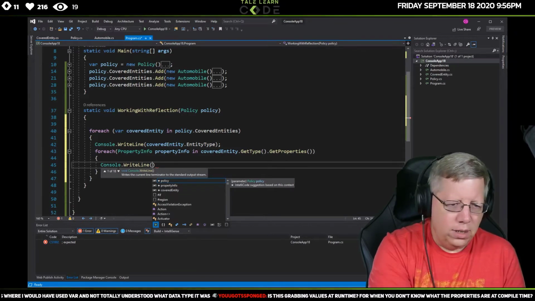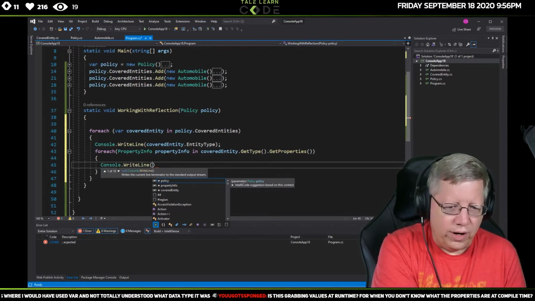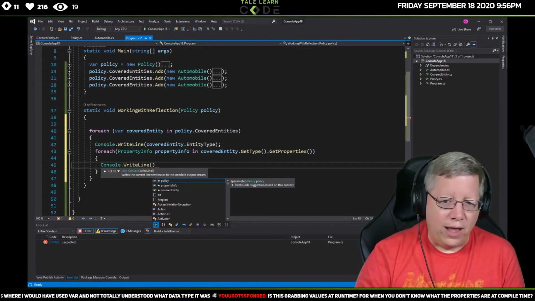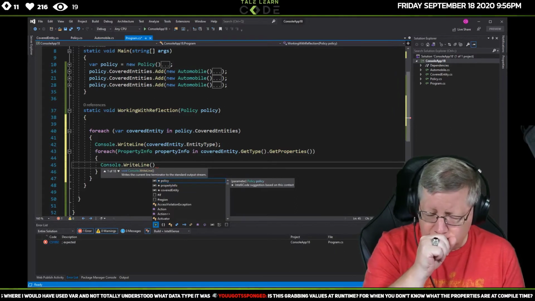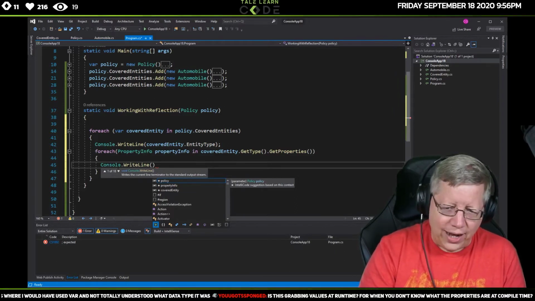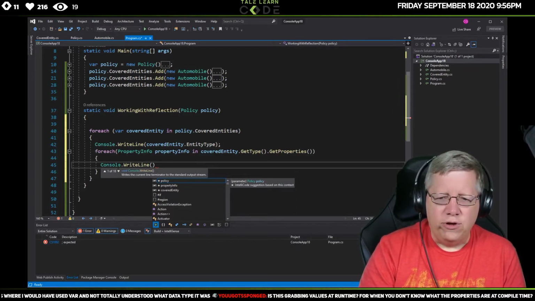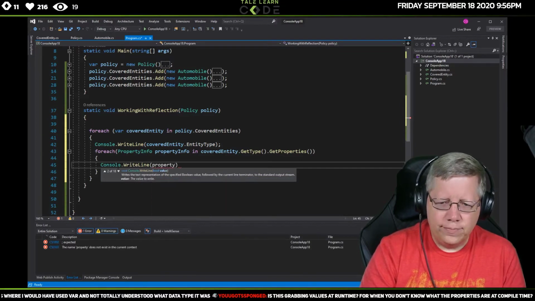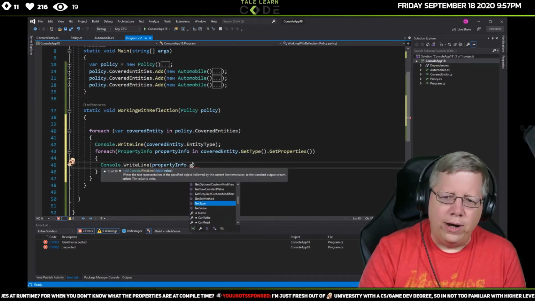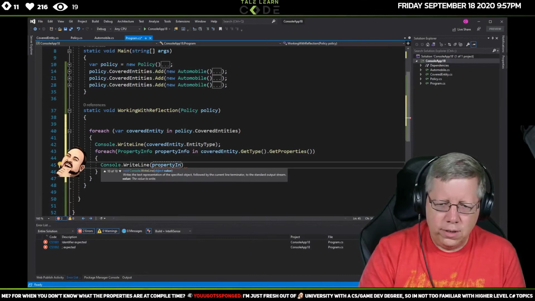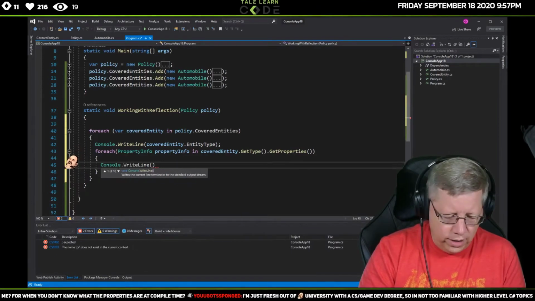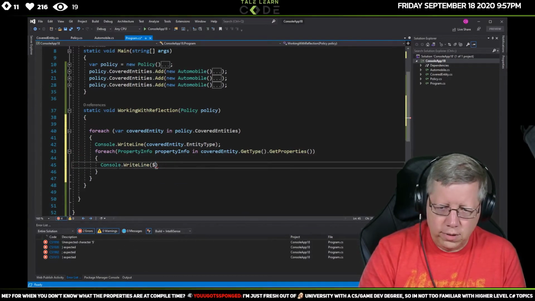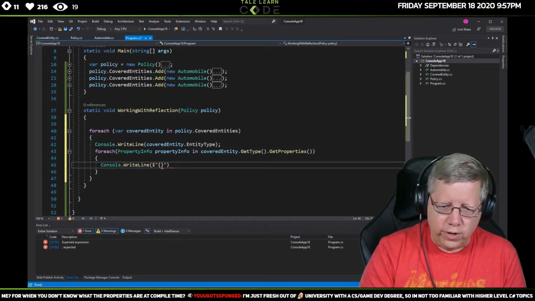Yeah, Sponge, that's exactly what this is doing. Yeah, so this is all at compile time. So what I can do now is use property info dot get. I'll do a name. Let's actually do it this way.